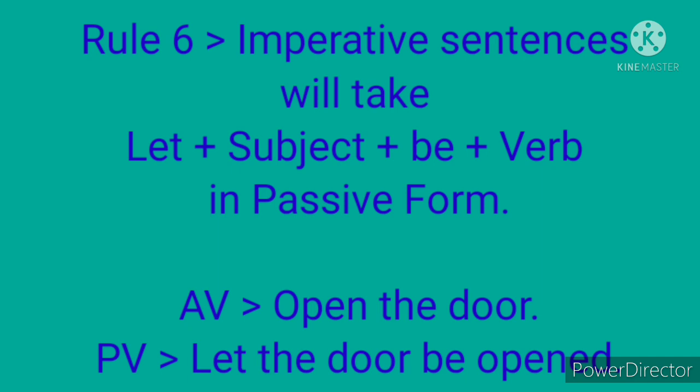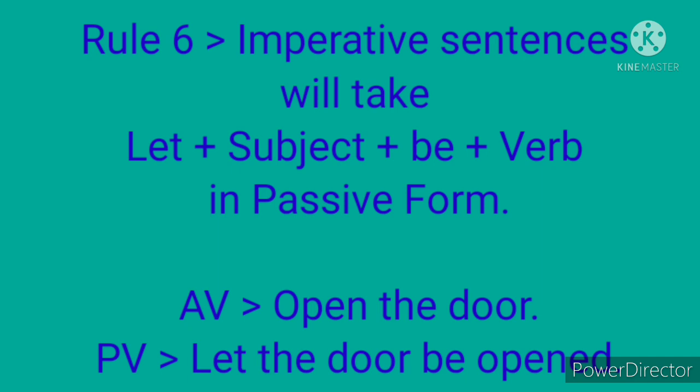And be will be placed in between subject and verb. Okay, subject will be in between let and be. So the structure is let plus subject plus be plus verb. The verb is in V3 form. Look at the sentence in active voice. Open the door. This is an imperative sentence. When we change the sentence into passive voice, it will be changed as let the door be opened.